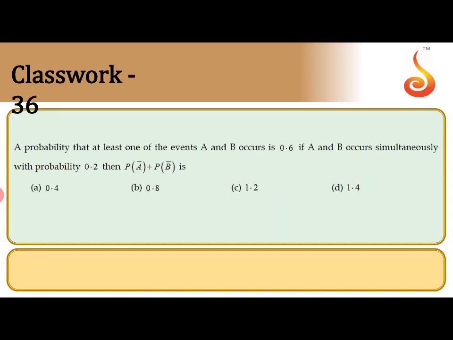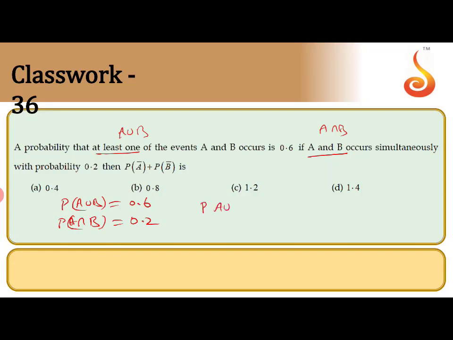The probability that at least one of the events A and B occur is 0.6. At least one means union. A and B occur simultaneously means A intersection B is given as 0.2. Find the value of P of A bar plus P of B bar. So they are given P of A union B as 0.6, P of A intersection B as 0.2. You have to find P of A bar plus P of B bar.